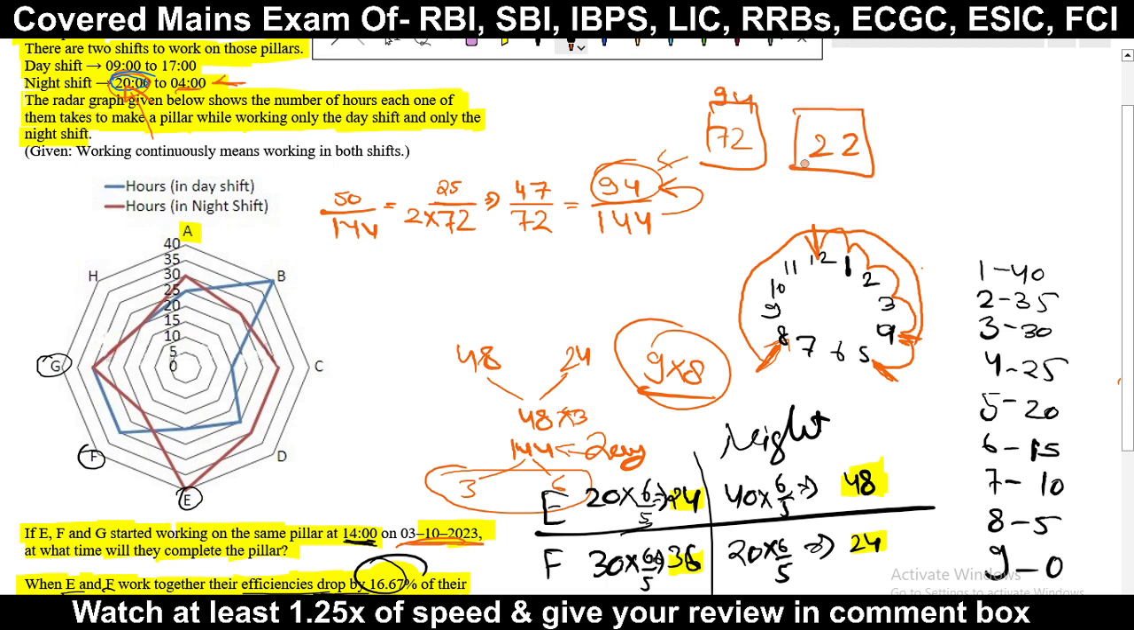Got it? At the starting they worked in the day shift, then they also worked in the night shift, so the night shift is also completed. Now what will happen? Now the day shift starts again. This 22 part they have to complete in the day shift. So I am going back to the day shift. What was there? 24 and 36.